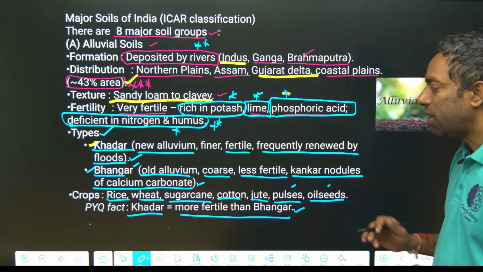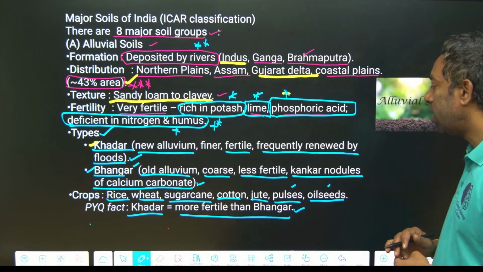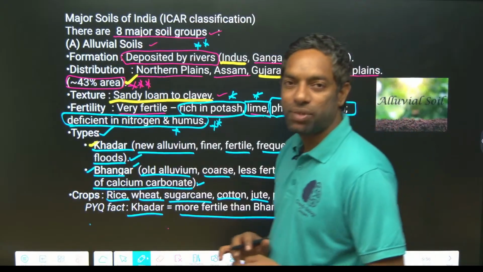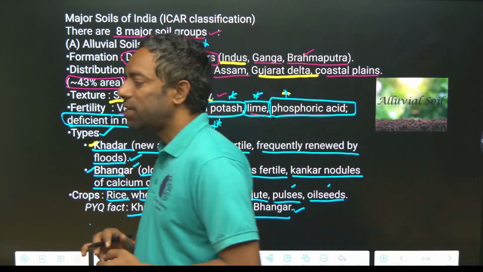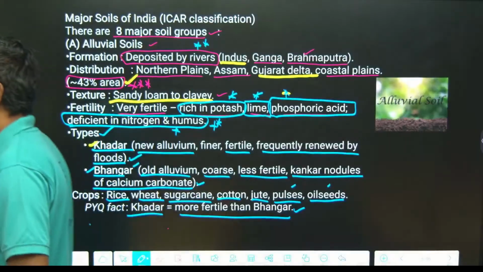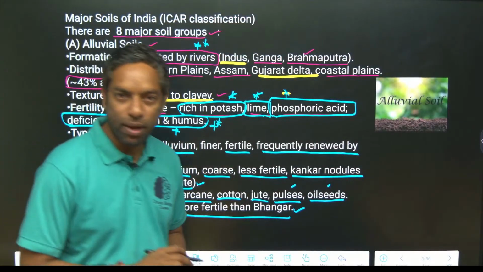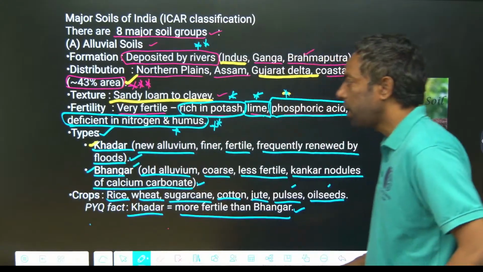The supported crops are rice, wheat, sugar cane, cotton, pulses and oil seeds. Guys, this is about alluvial soil. 43% of India's area comes under alluvial soil. This is important for the coming exam, guys. Take a screenshot.